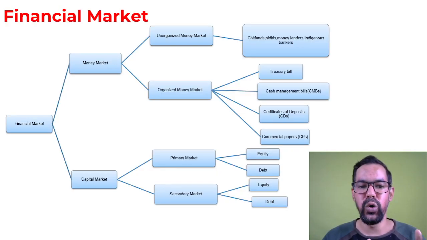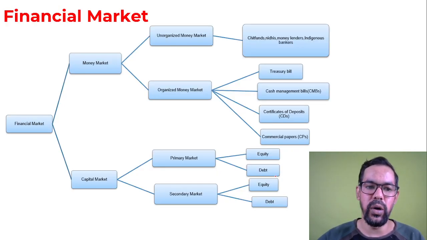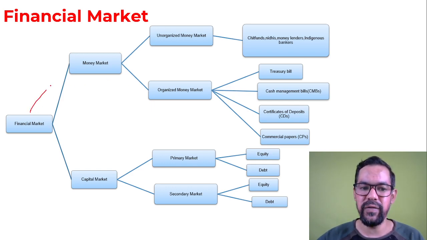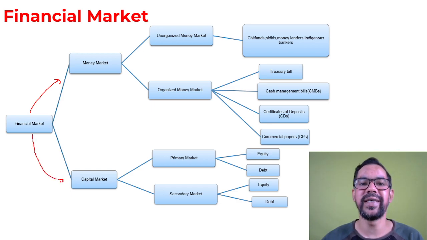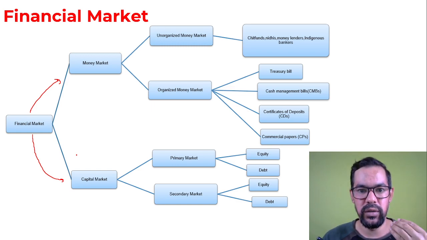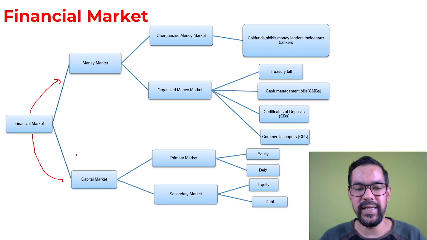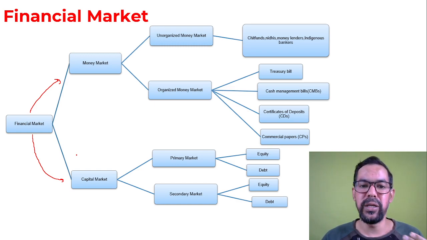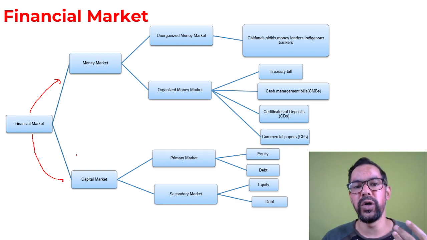I hope this particular chart is clear to all of you. We have financial market, and we have two types of market. One is money market, another one is capital market. Capital market is generally known for long term buying and selling of securities, and money market is generally known for short term duration.